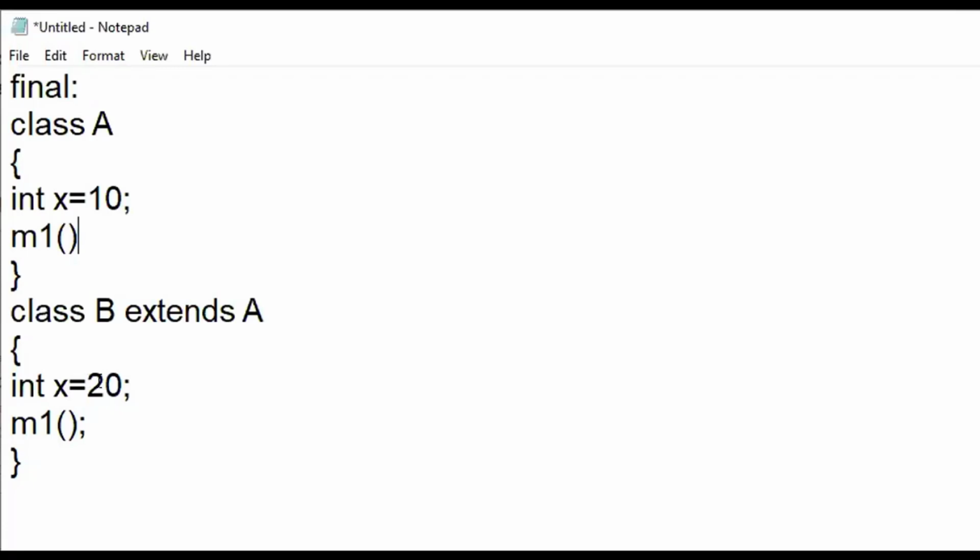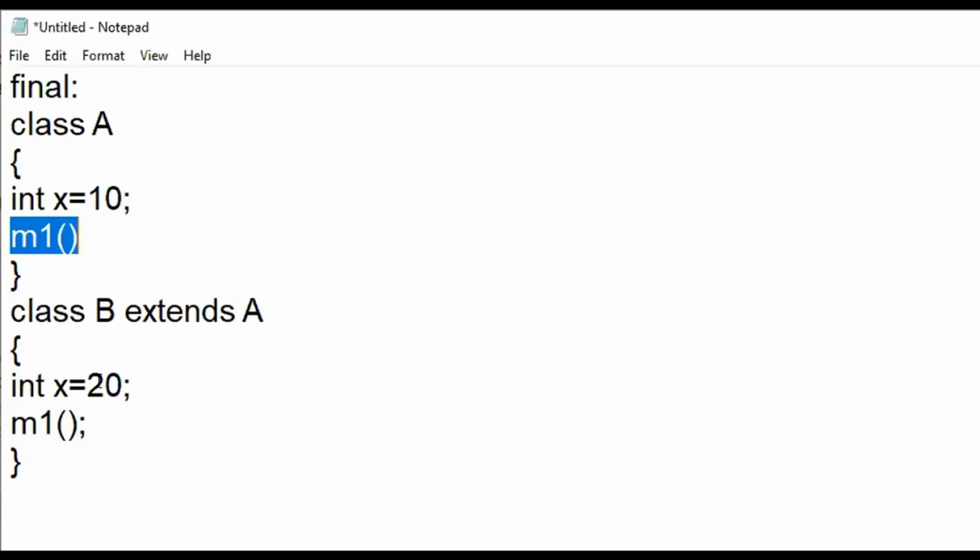If my requirement is such that I don't want this modification to happen, what I mean to say is, I don't want this particular m1 method to be overridden. I will say whatever definition I have given, you have to follow only that particular definition.